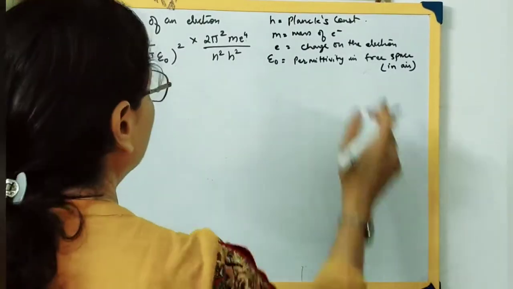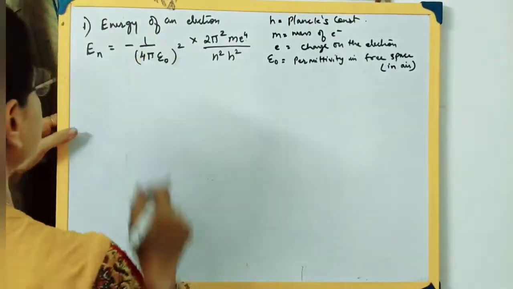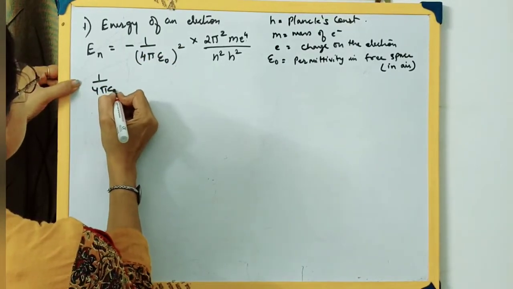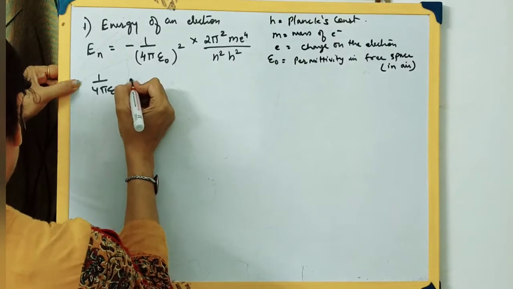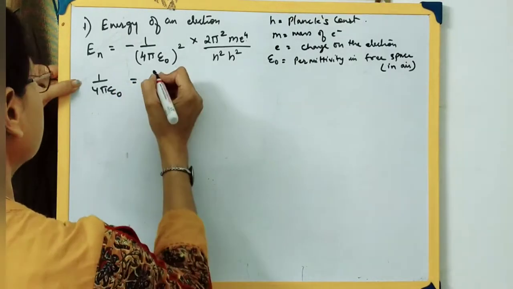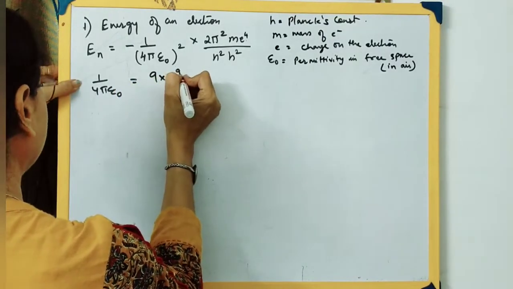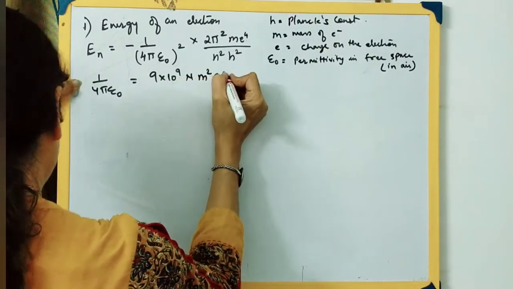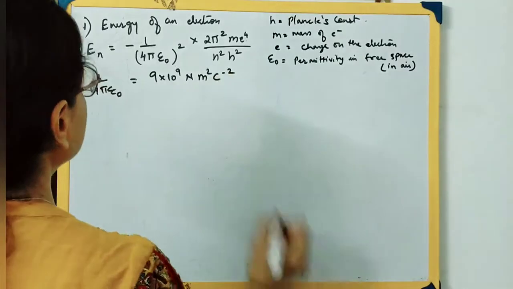So all these values we can substitute. On calculating the value of 1 by 4 pi epsilon 0, we get 9 into 10 raised to 9 Newton meter squared Coulomb raised to minus 2.